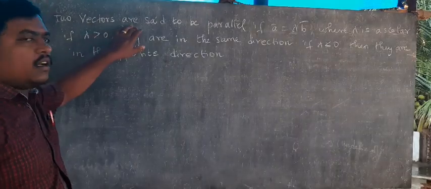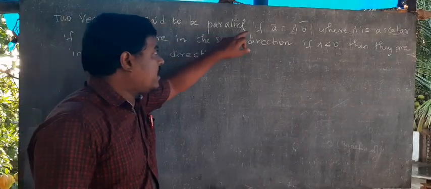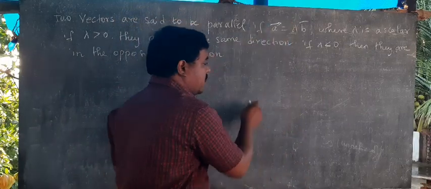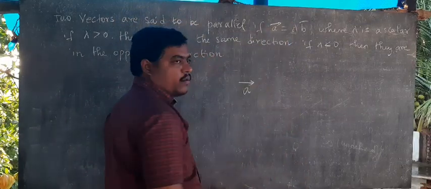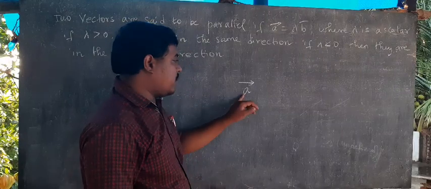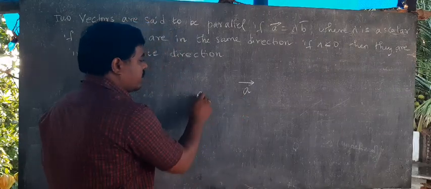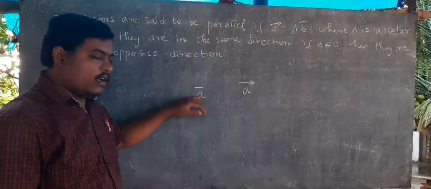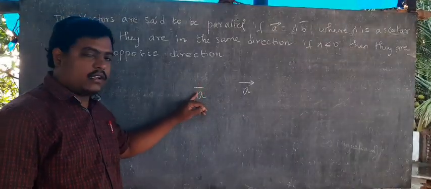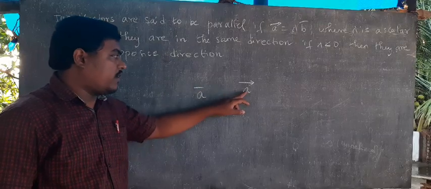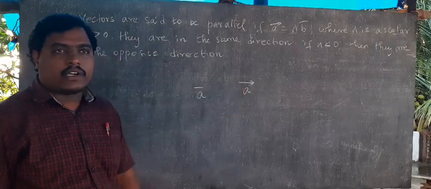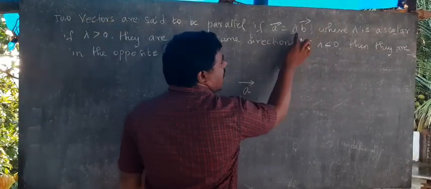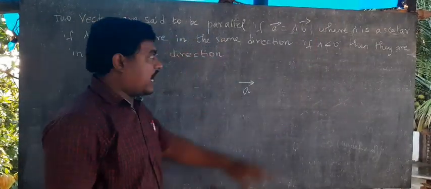Two vectors are said to be parallel if vector A equals lambda times vector B. We need to write it like this, A with an arrow mark on top of the A. I wrote it on the board like this only, but in the examination you have to put the arrow mark on top of the vector. So vector A equals lambda vector B. What is lambda?